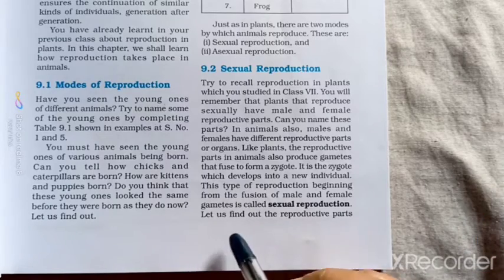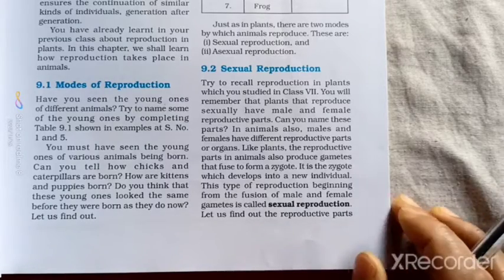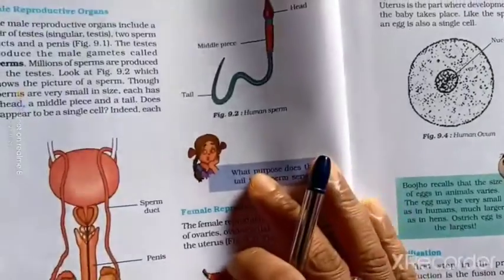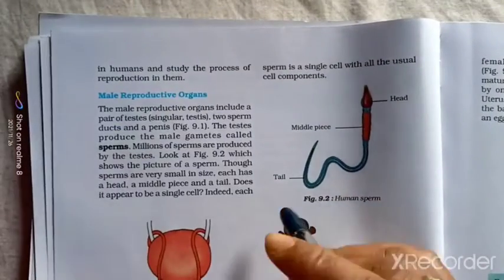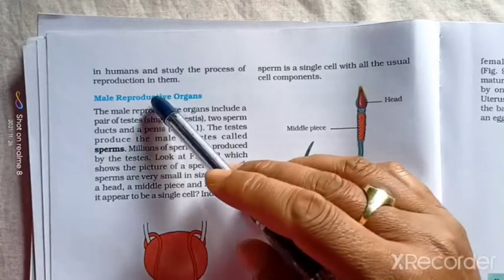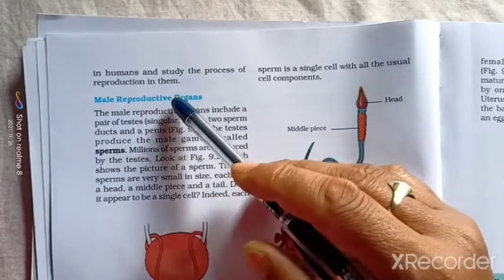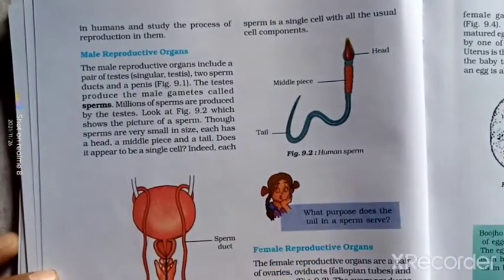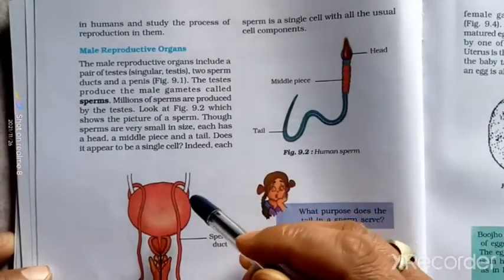So let us find out the reproductive parts in humans, and study the process of reproduction in them. In this page we have seen the reproductive parts of male and female.